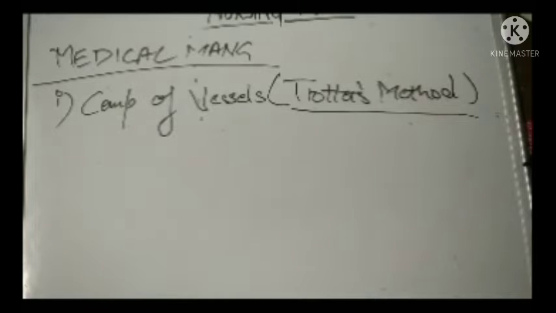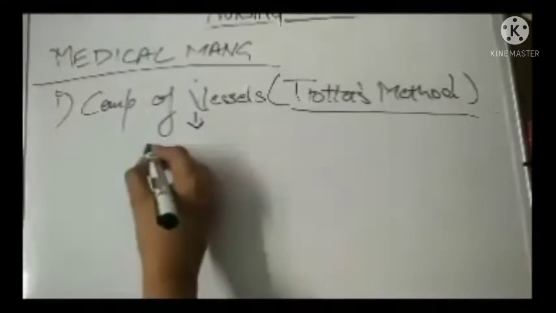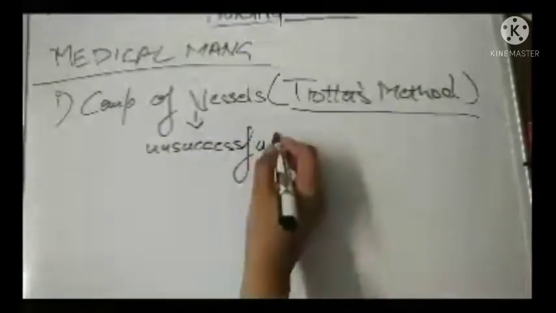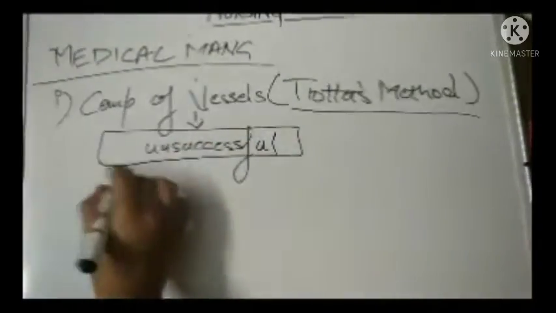So the first thing is the compression of the vessel, and the other name for it is the Trotter's method. The second one is anterior nasal pressure with a tongue depressor. This is the Trotter method, and if this is unsuccessful, I repeat, if this is unsuccessful, then you need to take the child to the hospital.